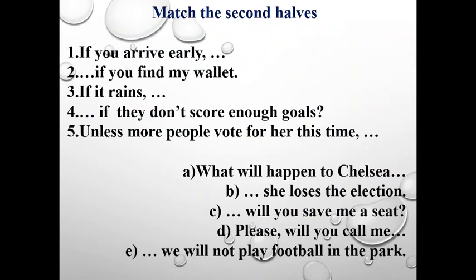And also, guys, I prepared for you some more additional exercises. In these exercises, you should match the second halves. Like, if you arrive early, choose A, B, C, or E. Second, if you find my wallet, also match the second halves. If it rains, and if they don't score enough goals. And the last one, unless people vote for you, choose the right answer. Right now you can stop this video and think about the right answers, how we can match the second halves of these exercises.